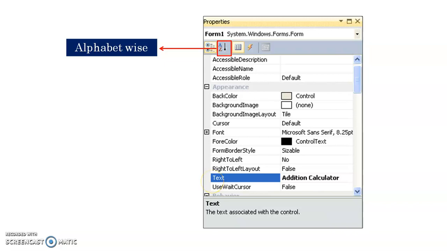So in the next video I will discuss some controls that you can place on the form, and I will also change some properties using this properties window.